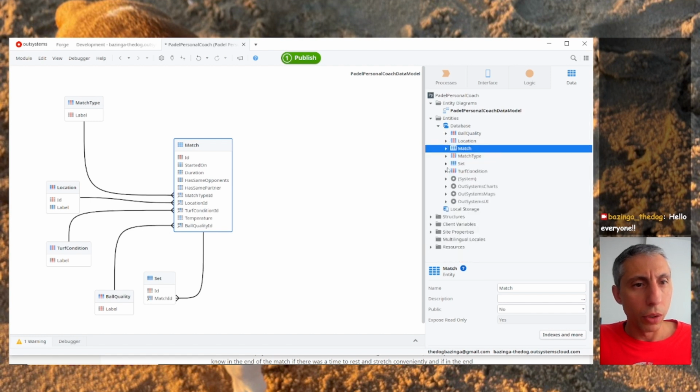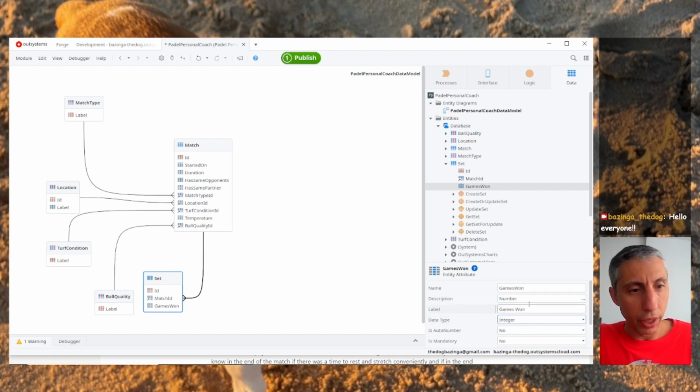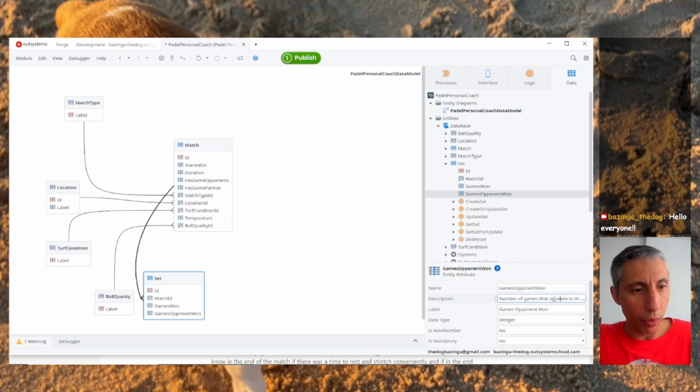We are going to say games won. Let's make this an integer. So this is the number of games that the player won in the set. Now what we have is the games the opponent won, the number of games that the opponents won in the set.